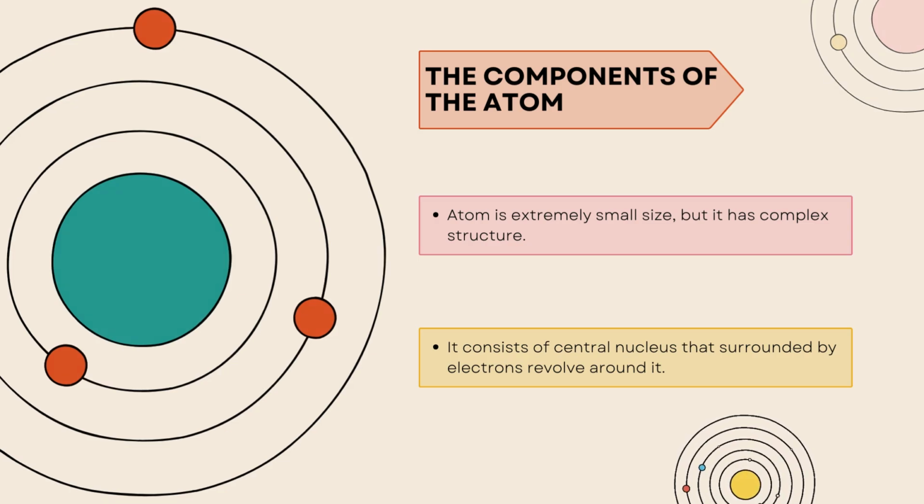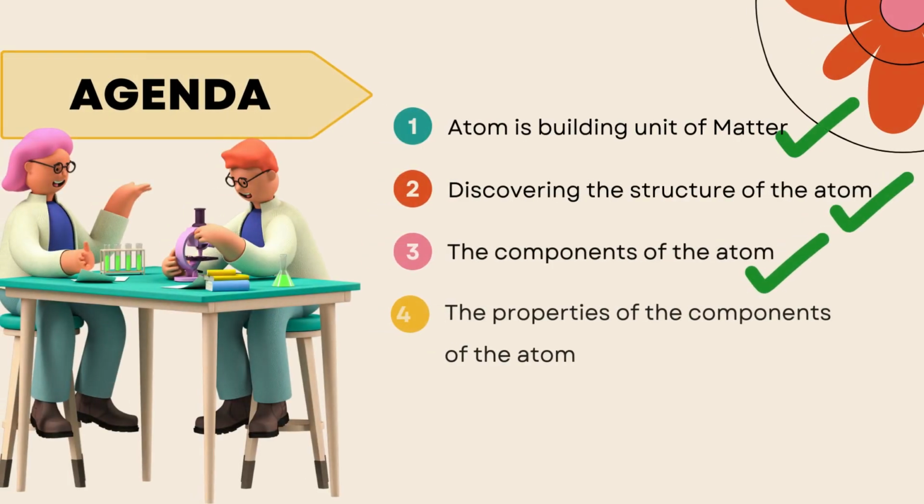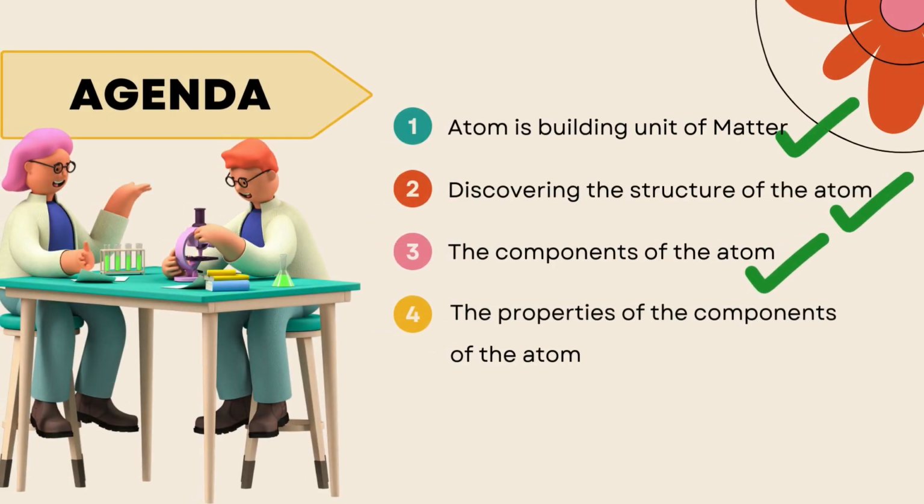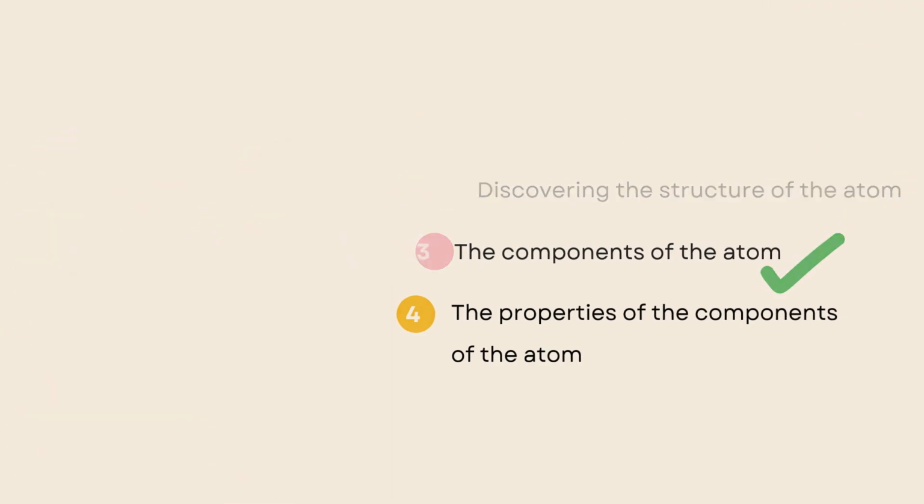So here we covered this part, which is the components of atoms. As we know, the atom consists of a nucleus in the center and electrons revolving around it. Here we have the last part that we have today, the properties of the components, which are the nucleus and the electrons. We will see the characteristics of them.